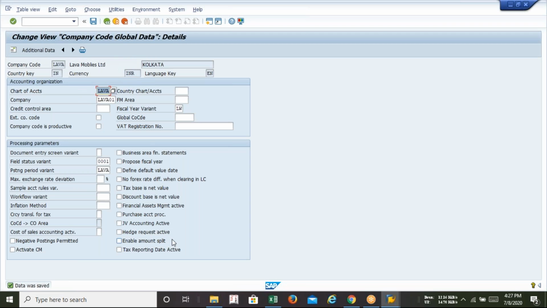Now we can say our hierarchy has been established. My system is now able to recognize that in the Lava company code, the group company is Lava 01, and my chart of accounts is again Lava, the fiscal year variant I am going to use is LW, the posting variant is again LFA, and field status 0001. These have been assigned to each other, and we have done it.